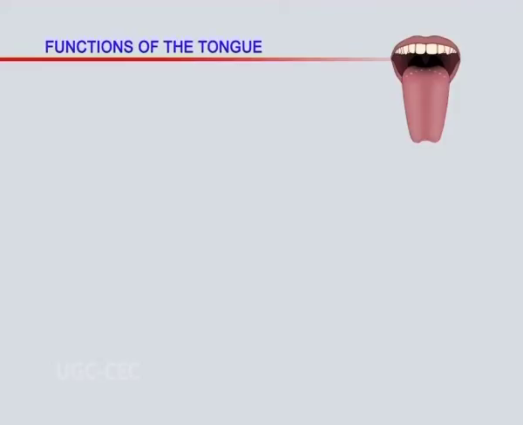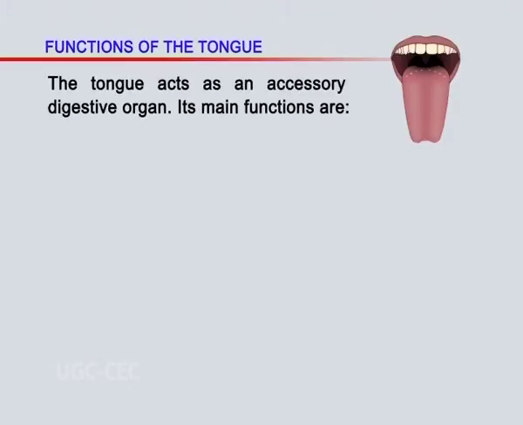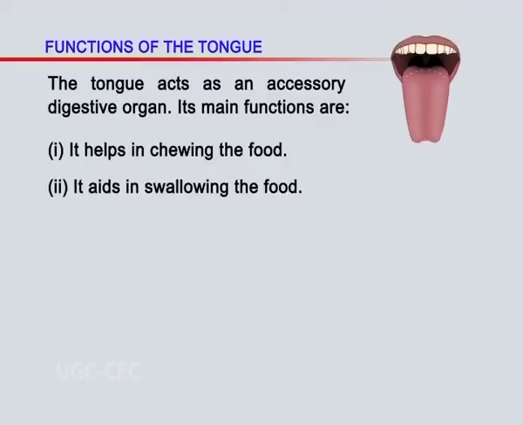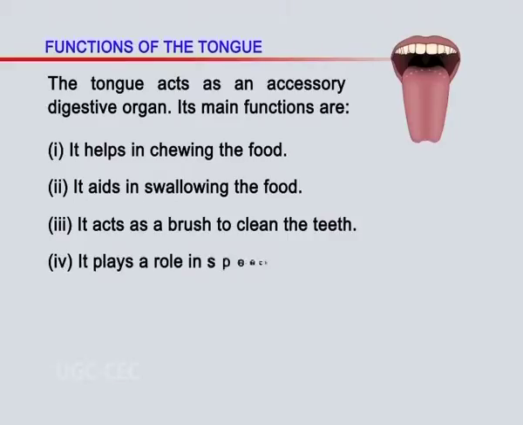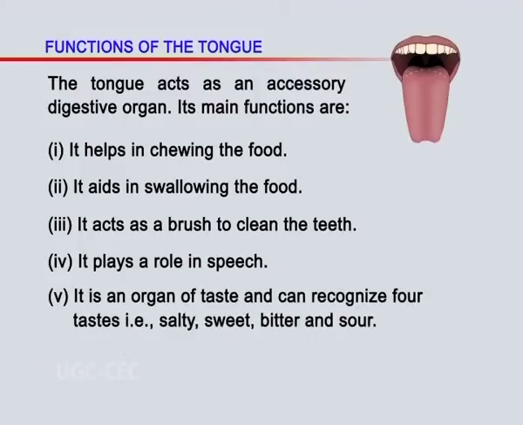Next comes functions of the tongue. The tongue acts as an accessory digestive organ. Its main functions are: Number 1. It helps in chewing the food. Number 2. It aids in swallowing the food. Number 3. It acts as a brush to clean the teeth. Number 4. It plays a role in speech. Number 5. It is an organ of taste and can recognize 4 tastes, that is salty, sweet, bitter and sour.